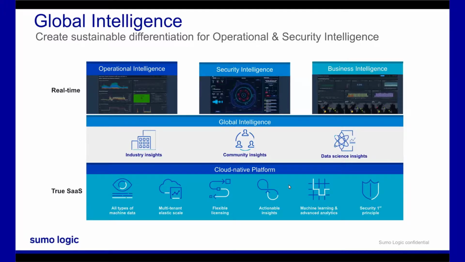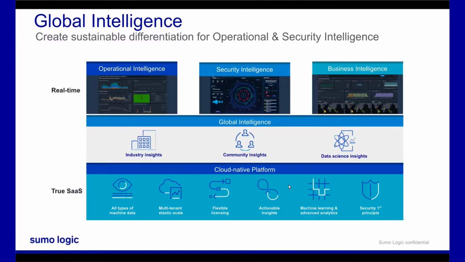So if you understand that Sumo Logic is a platform as a service, or excuse me, software as a service platform, you need to understand that as a multi-tenant platform, we're bringing in data for all of our different customers, many of whom are using both CloudTrail and GuardDuty. And the thing is when you're bringing that kind of data into a central repository, yes, everybody gets to see their own data and only their own data, but Sumo Logic gets the opportunity to essentially anonymize that data coming in so that we can apply industry insights and community insights after using a machine learning algorithm to help normalize and create these benchmarks for different kinds of data that are flowing.